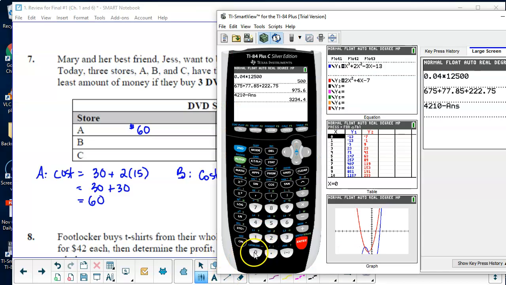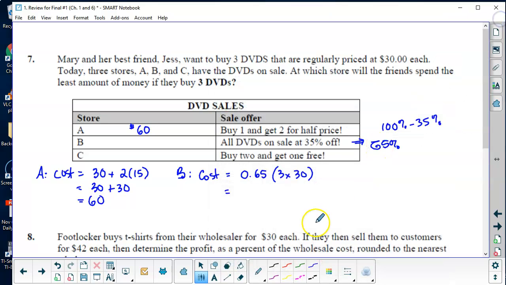So 3 times 30 is 90, so 65% of $90 is $58.50. So B so far is the cheapest. Okay, and then C is buy 2, so 2 times 30, and then get 1 for free. So that would be $60. Okay, so least amount of money would be B. B is the best buy.